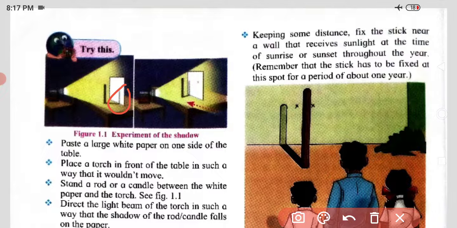The rod's shadow will change on the paper, and these changes we are going to mark on the paper. Observe and mark the position of the shadow that falls on the paper. Note the changes in the location of the shadow, and we are going to notice these things. Clear everyone?